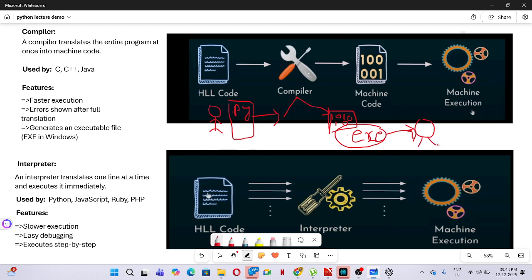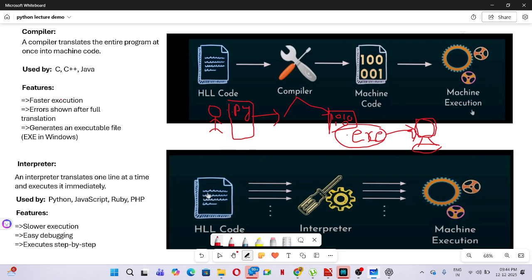The system only understands the .exe file, the executable file. This is called the binary language. Only the computer understands it, right? So this is called the compiler.